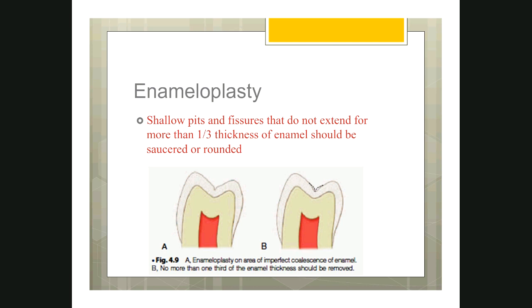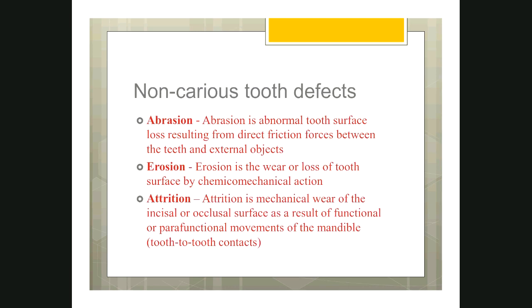For this small defect, it is not sensible to make a class 1 preparation. Not required. Just do some reshaping of the enamel, just like you do plastic surgery for the skin, or sometimes rhinoplasty for the nose. That means you reshape. So here also you reshape the enamel to remove the defect so that there is no plaque accumulation and no caries. But the criteria for enameloplasty, or indication for enameloplasty, is it should just involve the occlusal one third of the enamel, not more than that.